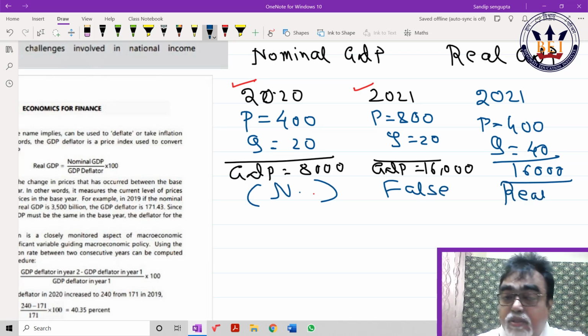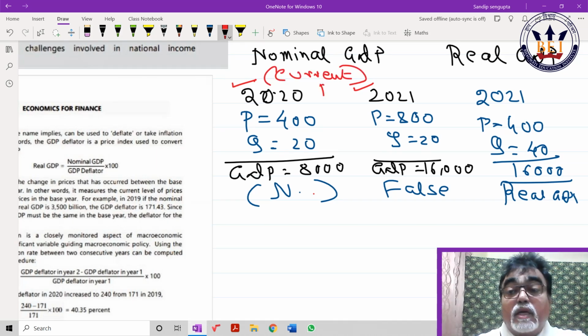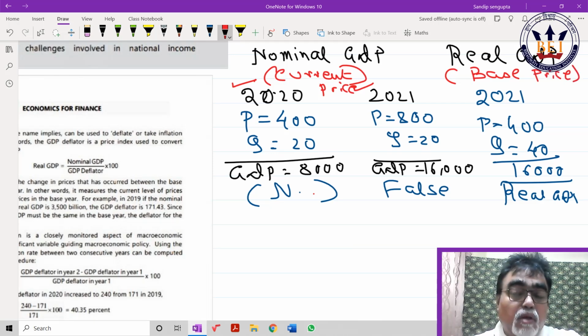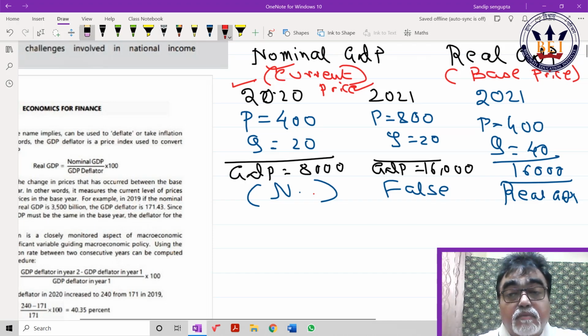Why I said this is to let you understand in simple language. Nominal GDP is based on current price. Real GDP is based on base price. I have explained so that any student who is watching this can understand the simple thing: nominal GDP in current price, real GDP in base price. This is the first concept.